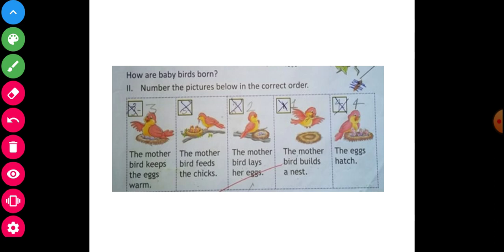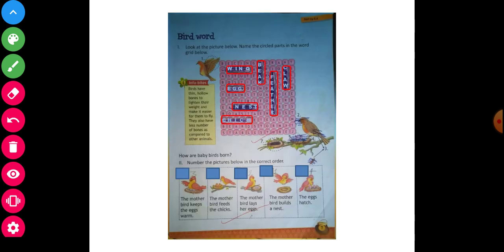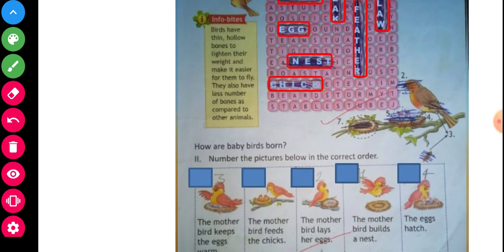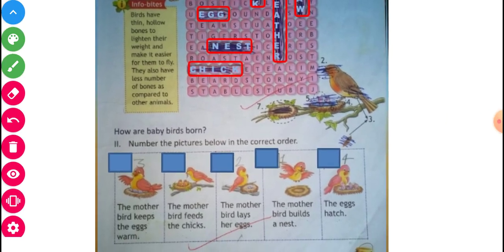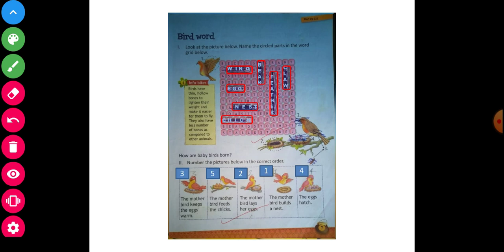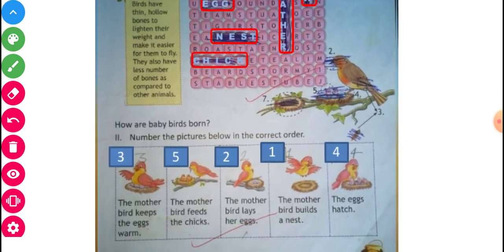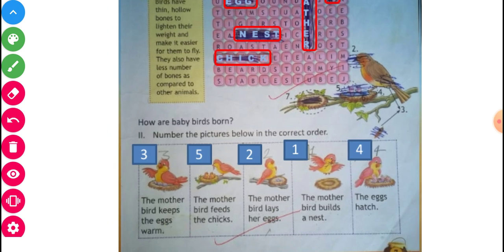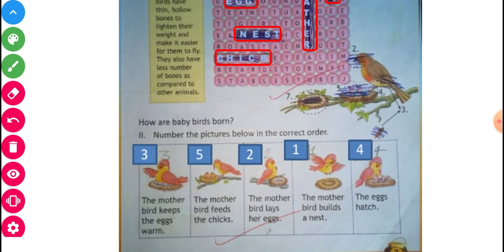Previously I had discussed it. See and observe now here shortly. Yes, now these are boxes also here. See and observe. So many boxes also here. Yes, with the answer I will repeat again here. How are baby birds born? The answer is written here in the boxes. The code is here, 35214. So first of all, number wise, the first number I will mark here.